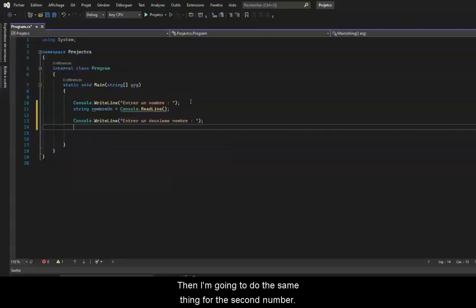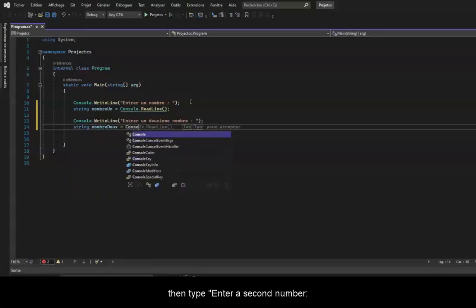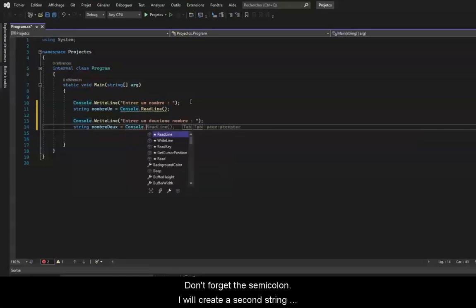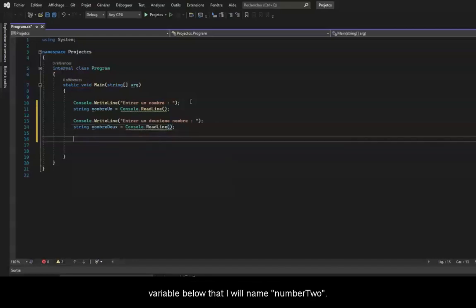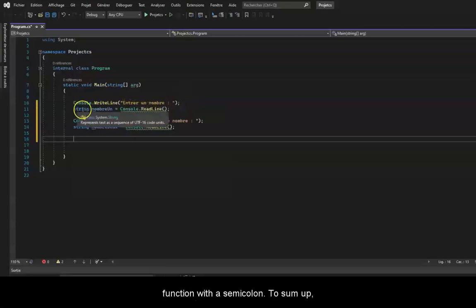Then I'm going to do the same thing for the second number. I will type Console.WriteLine, then type "Enter a second number: " with a white space in quotes. Don't forget the semicolon. I will create the second string variable below that I will name number2. I will then add an equal sign and the Console.ReadLine function with a semicolon.